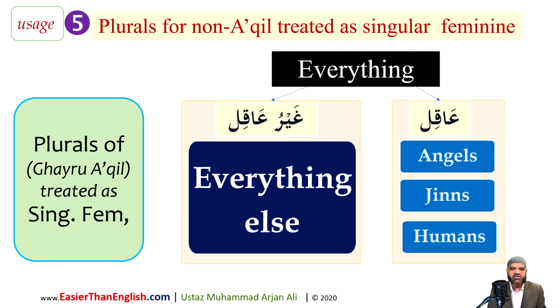But that's the reality of the Arabic language, and this is the 5th category of isms in the Arabic language which are treated as feminine, grammatically speaking. Again, this 5th one is normally not noted in the books; it is taught later on, at advanced level. But I wanted to introduce it right away because it's quite commonly used in the Quran and we need to use it. And inshallah ta'ala, very soon, once we've completed a little bit more on Arabic grammar, we'll start using this rule also, and it will become clear at that stage.